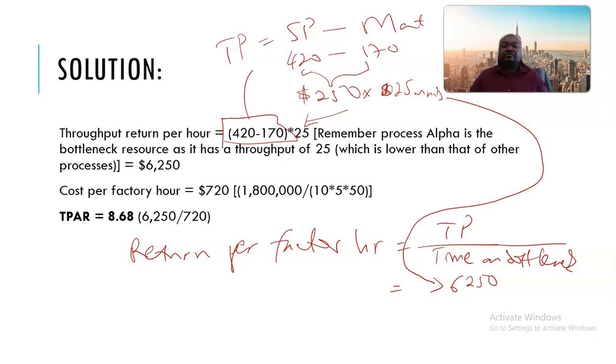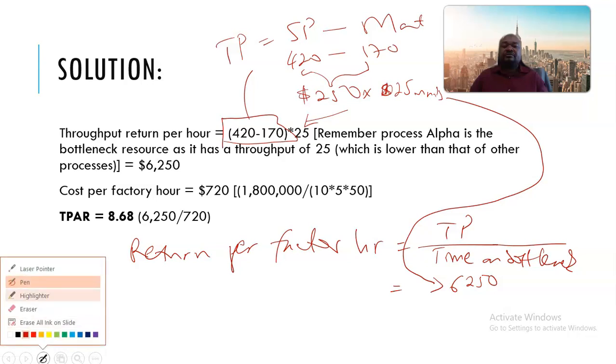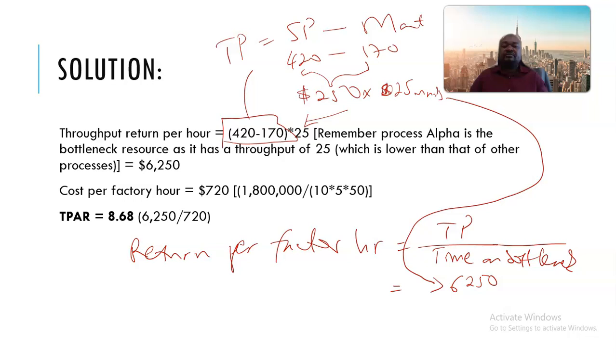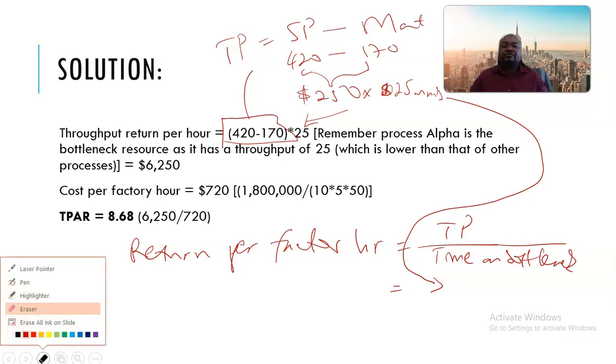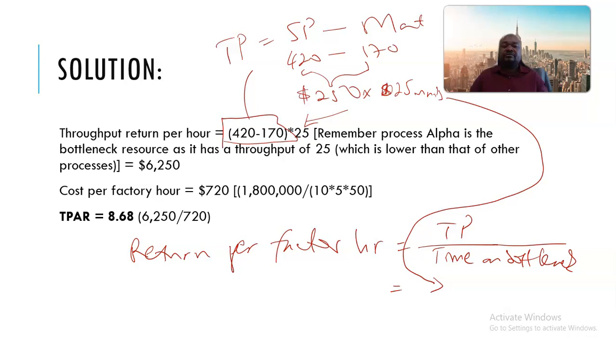Okay, no, the throughput is not that. Sorry there. Let me just try to erase. Actually, that one is the throughput return per factory hour. All right, so what I'm trying to say is the throughput itself was actually 250. Remember, this is the throughput itself, so the throughput is 250, then divided by the time on bottleneck resource.